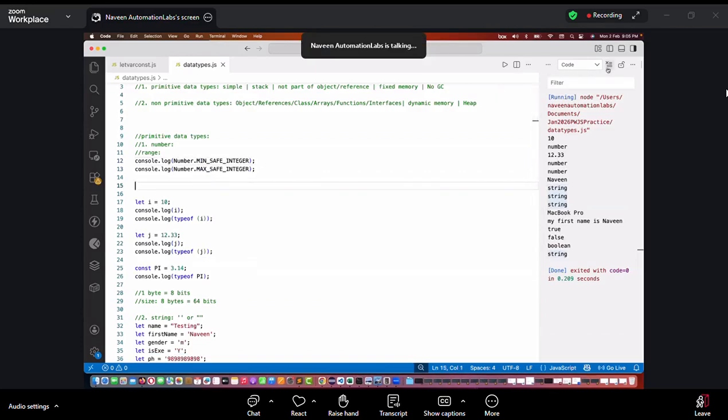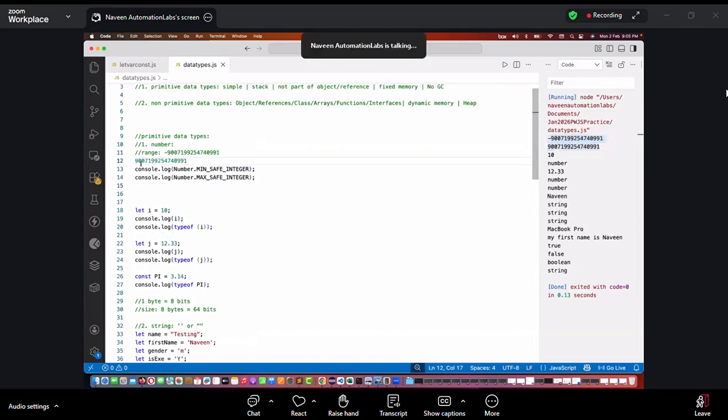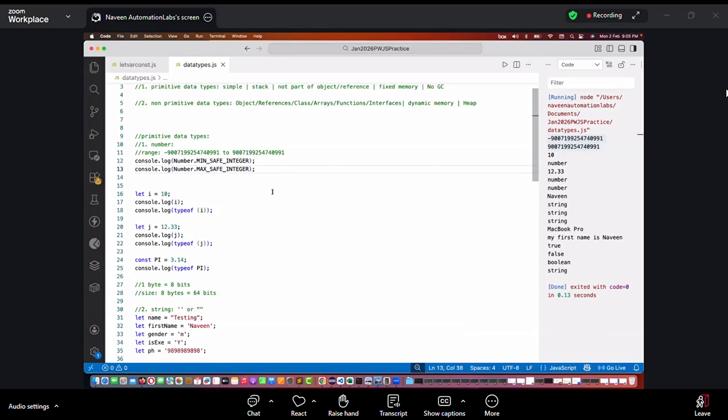So see, I'm running it, and you don't need to remember the range. Even I don't remember. See, this is the range. It can take from here to here. Okay, I'll write it here like this. So negative this number to positive this particular number it will take. This is the range, right?